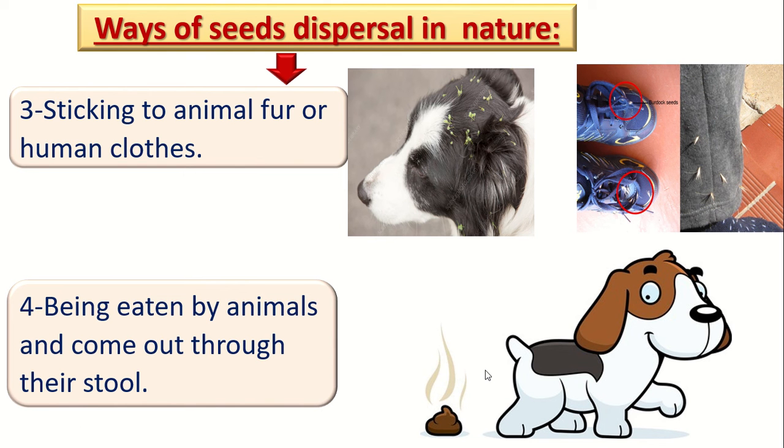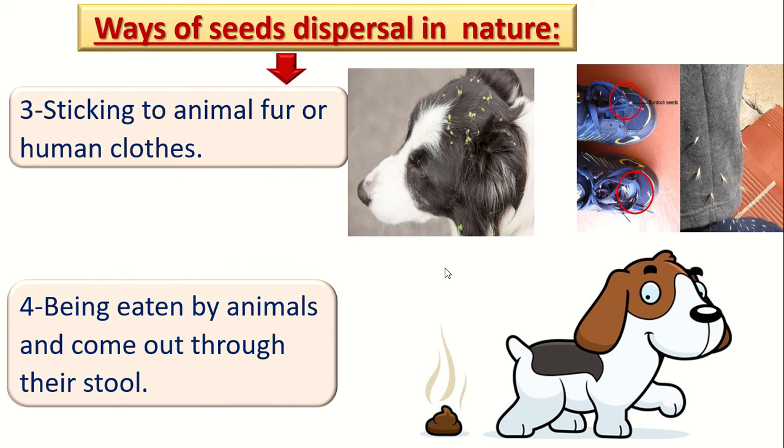Number 4, some seeds can travel by being eaten by animals and come out through their stools. Some animals eat the fruits or the vegetables which have the seeds, and after that the seeds get out through the stool, and the stool falls on the soil so it can grow into other plants.